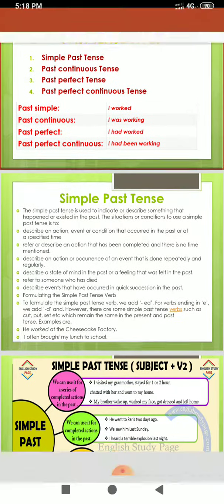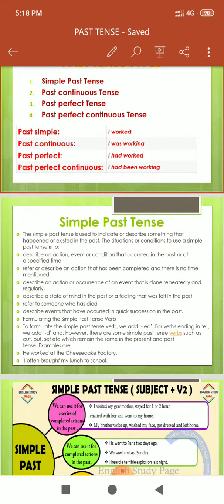Sometimes this tense is also used without an adverb of time. In such cases, the time may be either implied or indicated by the context. I learned Punjabi in Chandigarh. Also, to indicate another action which happened in the middle of a longer action, past tense is used. The light went out while I was watching my favorite TV serial. The light went out. What is it indicating, students? It is indicating another action which happened in the middle of a longer action.